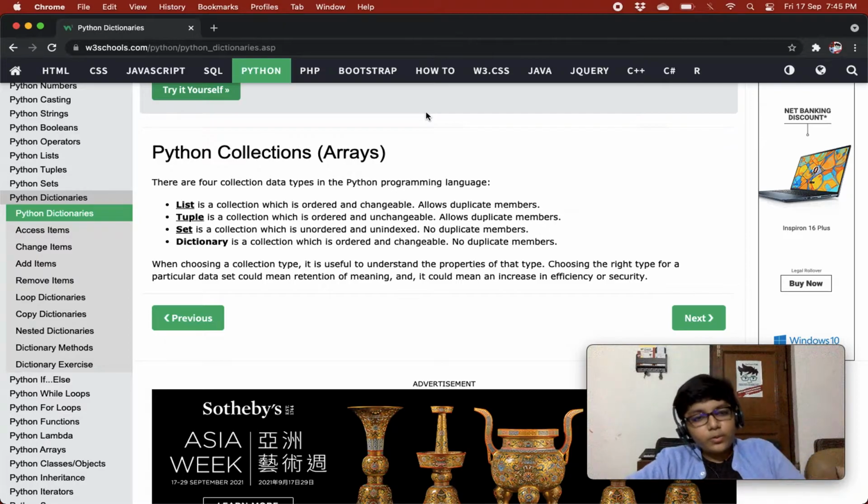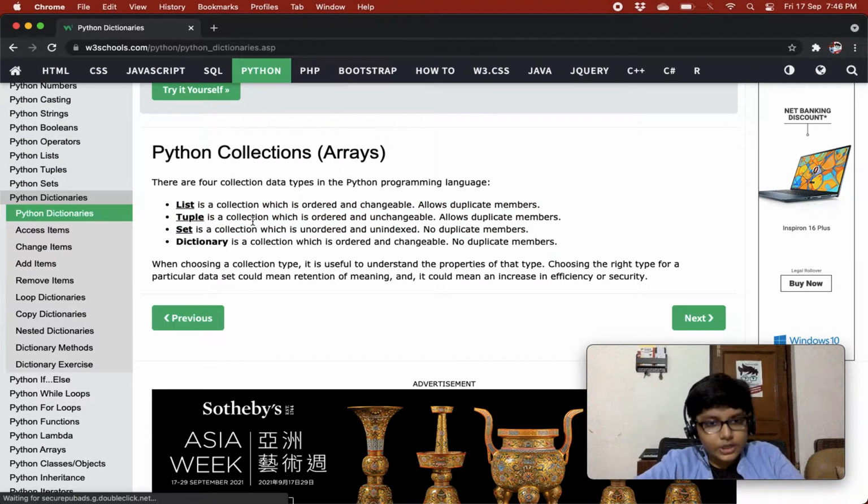Now we will see about Python collections arrays. There are 4 collection data types in Python programming language. List is a collection which is ordered and changeable, and it also allows duplicate members. Tuple is a collection which is ordered and unchangeable. It also allows duplicate members. Set is a collection which is unordered and unindexed. No duplicate members are allowed in this. We have done all these 3 in our previous videos, and now we are on dictionary. Dictionary is a collection which is ordered and changeable, and no duplicate members are allowed in here.